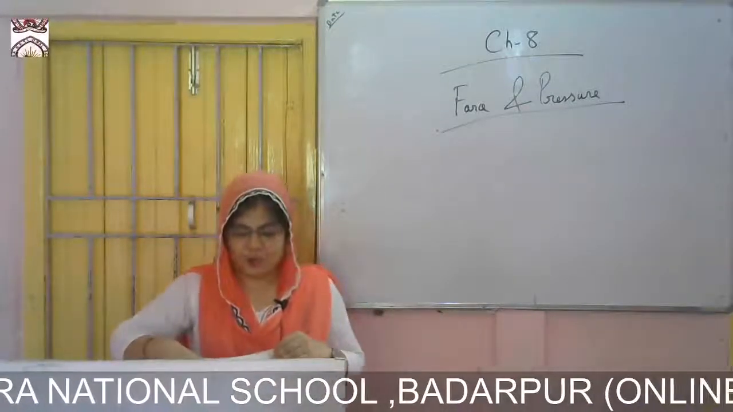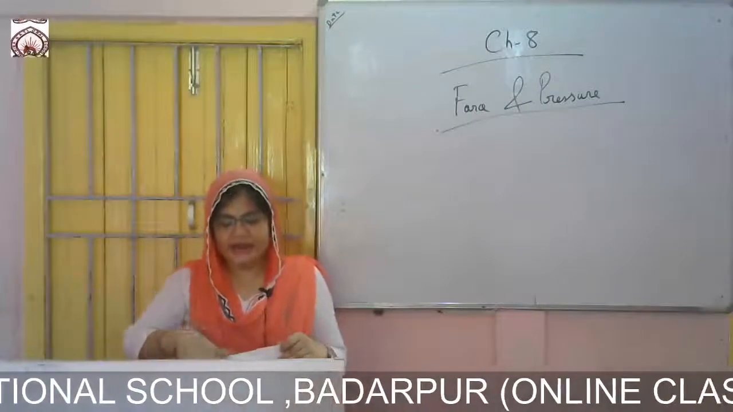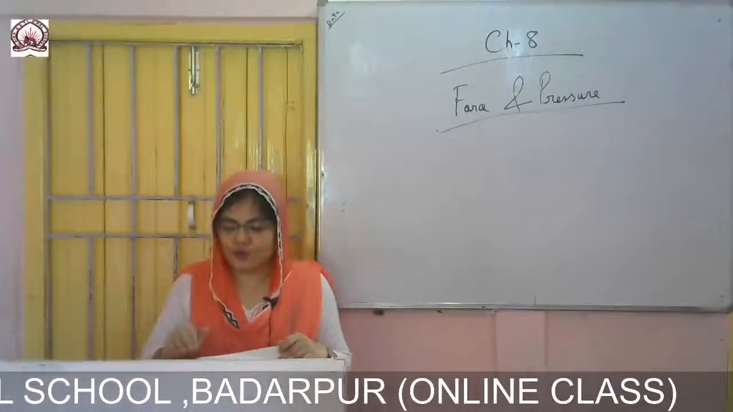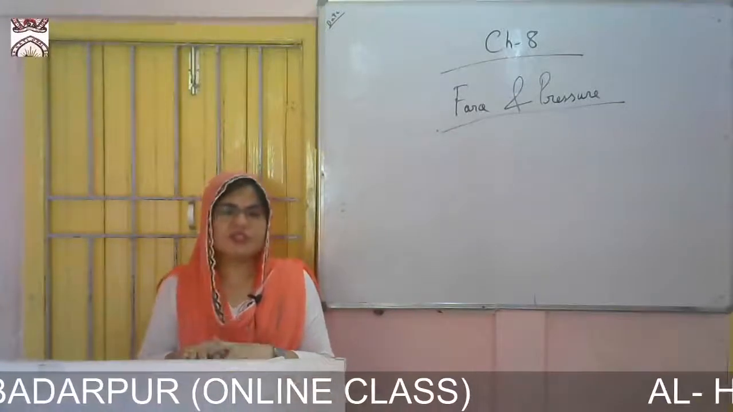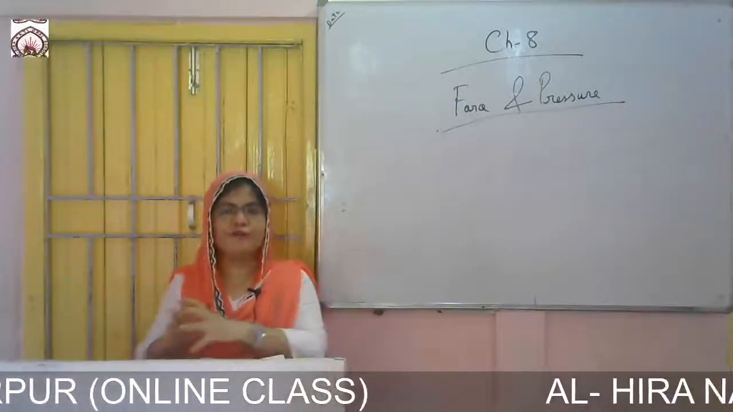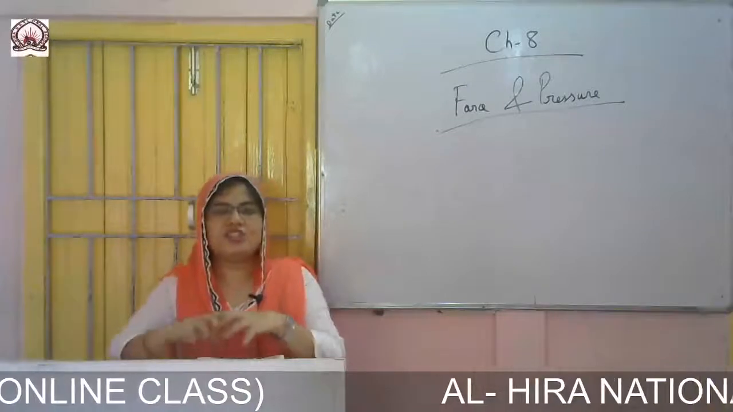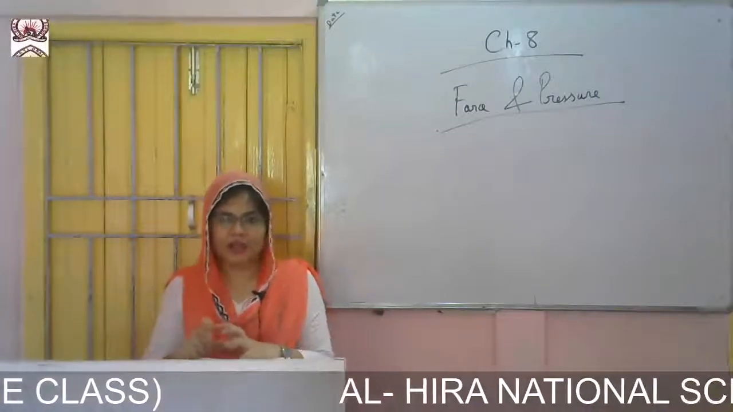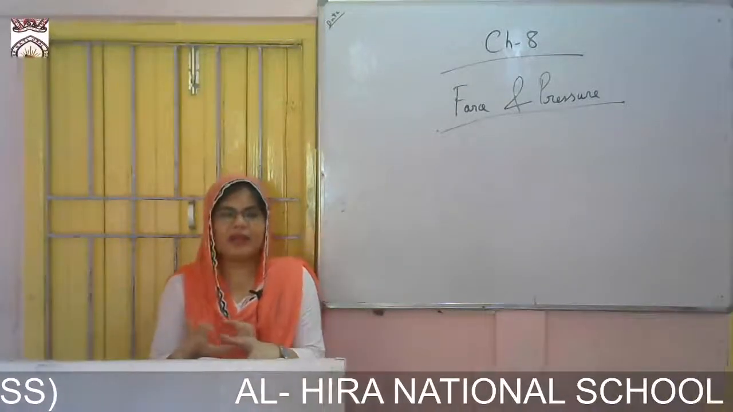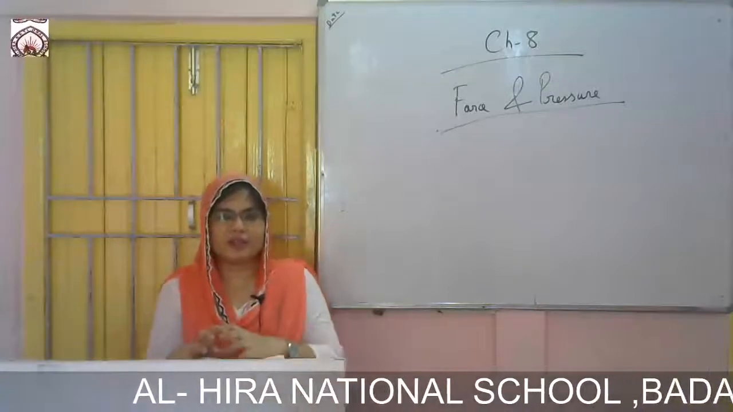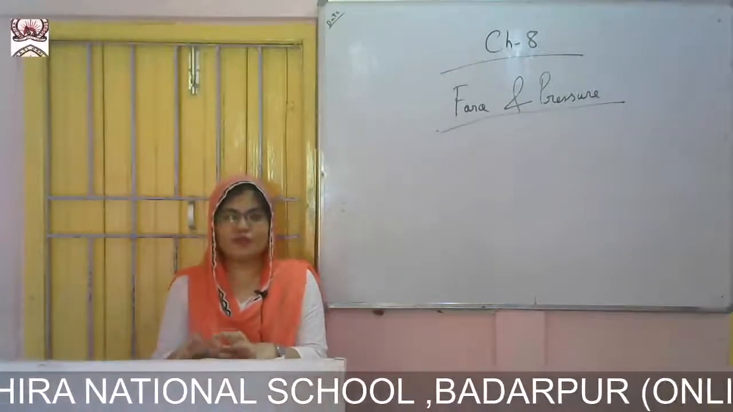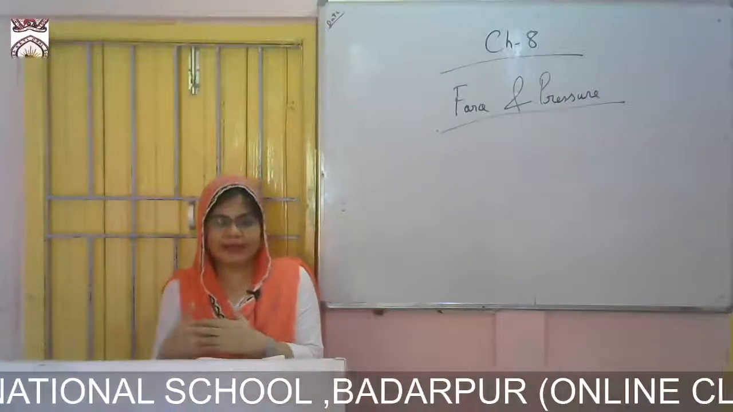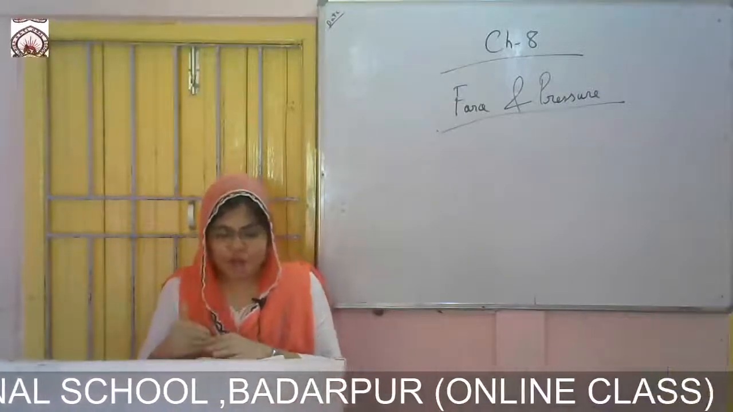Then, magnetic force. Things made of iron are attracted by a magnet. The force with which a magnet attracts such things is called magnetic force. Magnetic force means the force by which things get attracted by the magnet. The magnet attracts metals, like iron. That kind of force is called magnetic force.